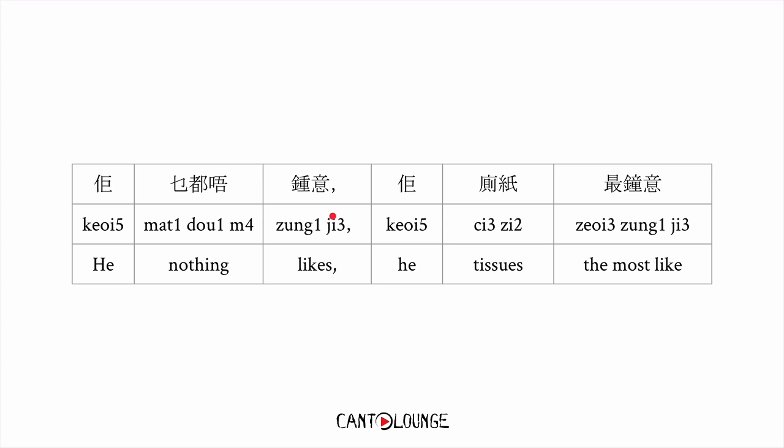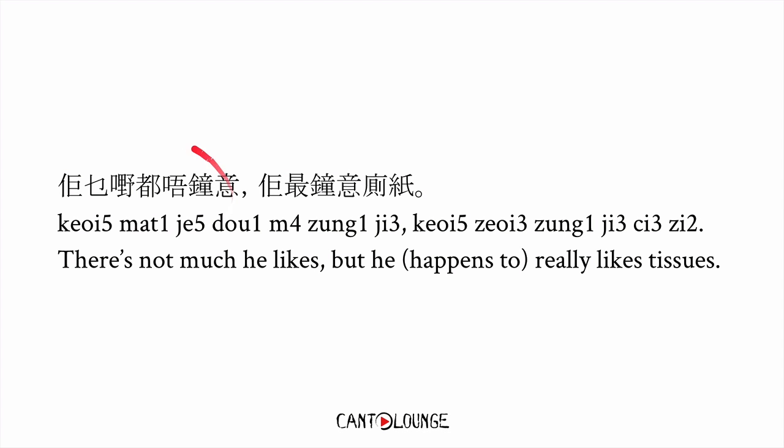He doesn't like anything. But tissues, he really likes, right? So that's possible. So how do we normalize it? First, simply 佢乜嘢都唔鍾意, that you can't change. But you can say 佢最鍾意廁紙. So he or she likes tissues the most.